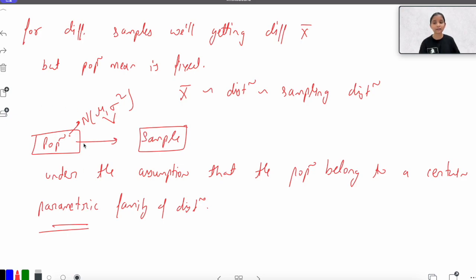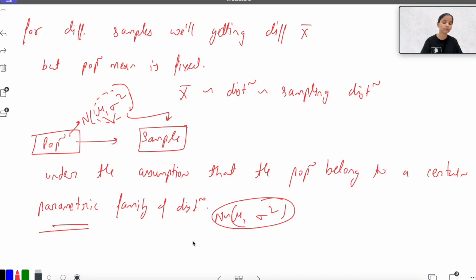Okay, and assuming this, we are trying to estimate these population parameters from the sample. Because if I know my parameters, if I get the values of mu and sigma square, then I know that my population is following a normal distribution with these parameters, and then I can compute any probability from it, right?